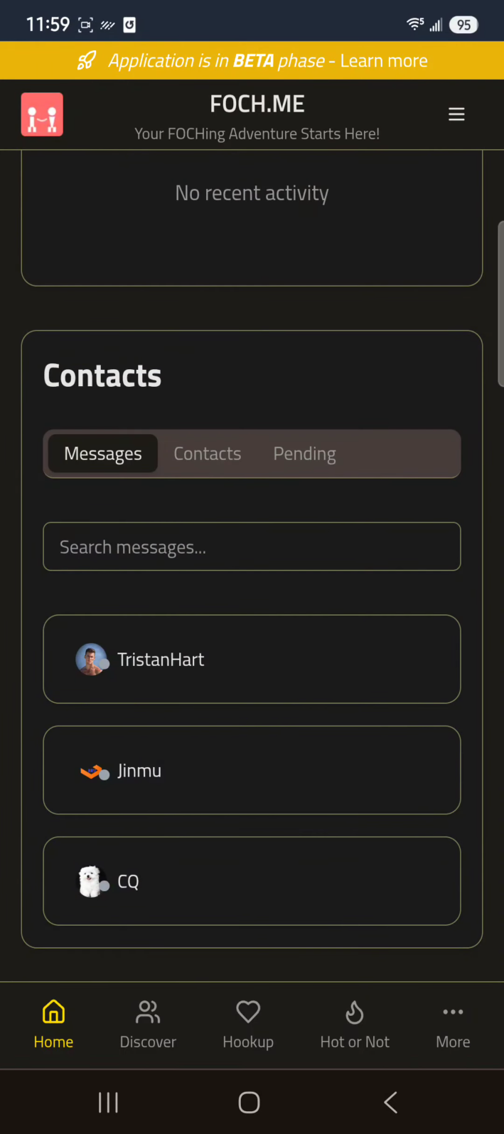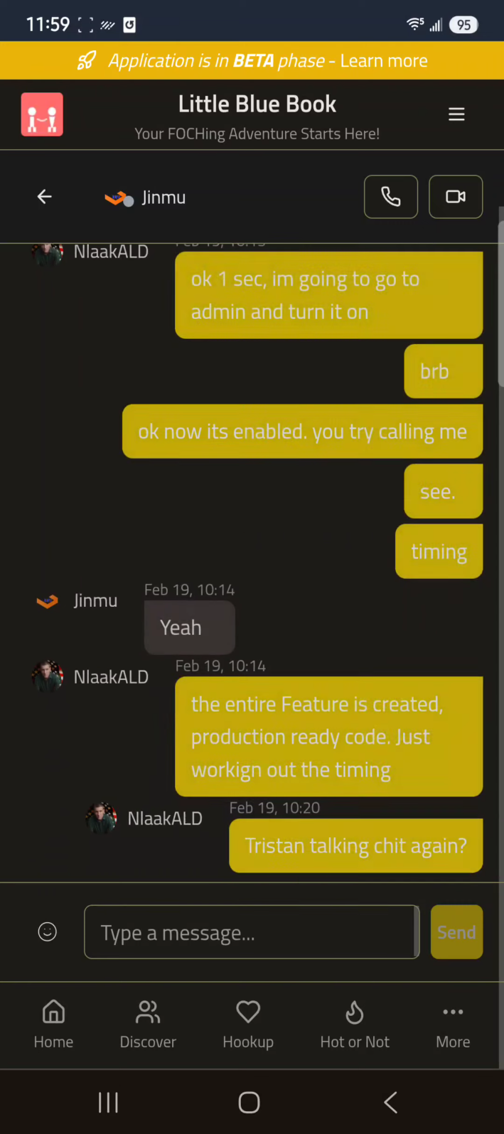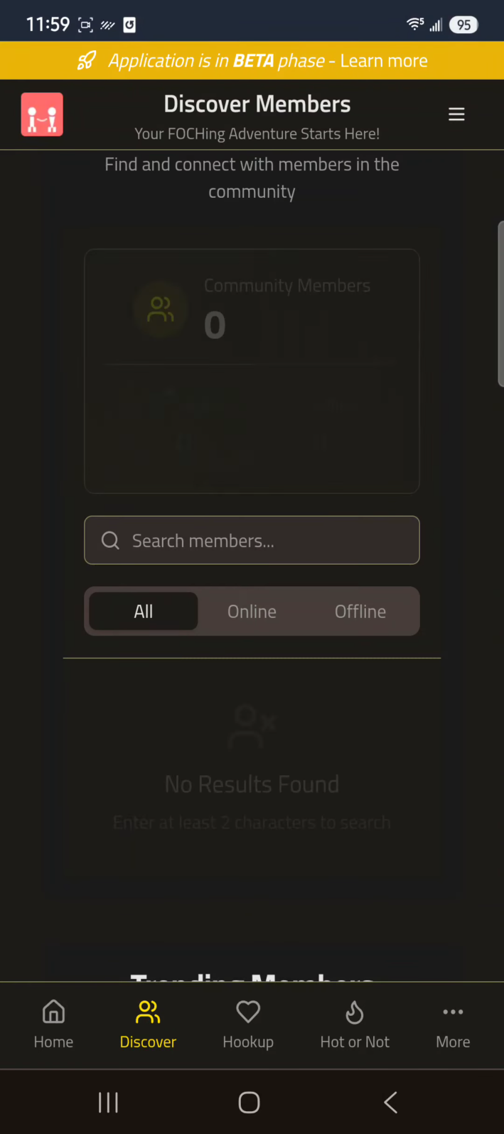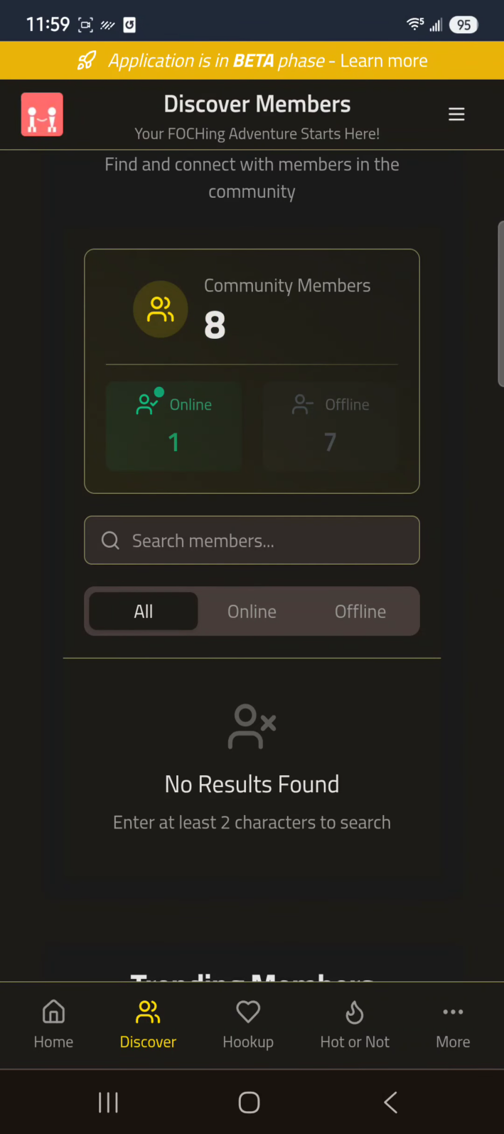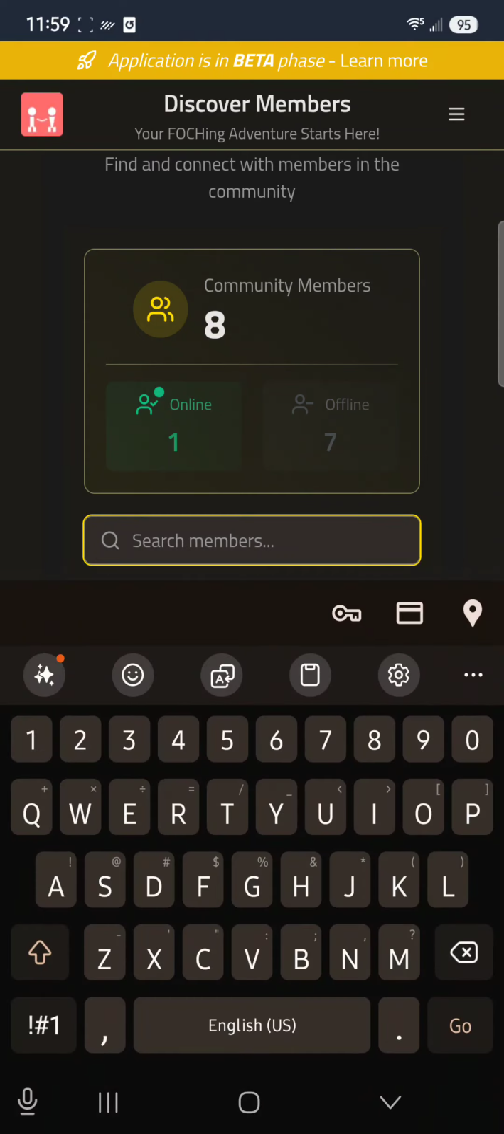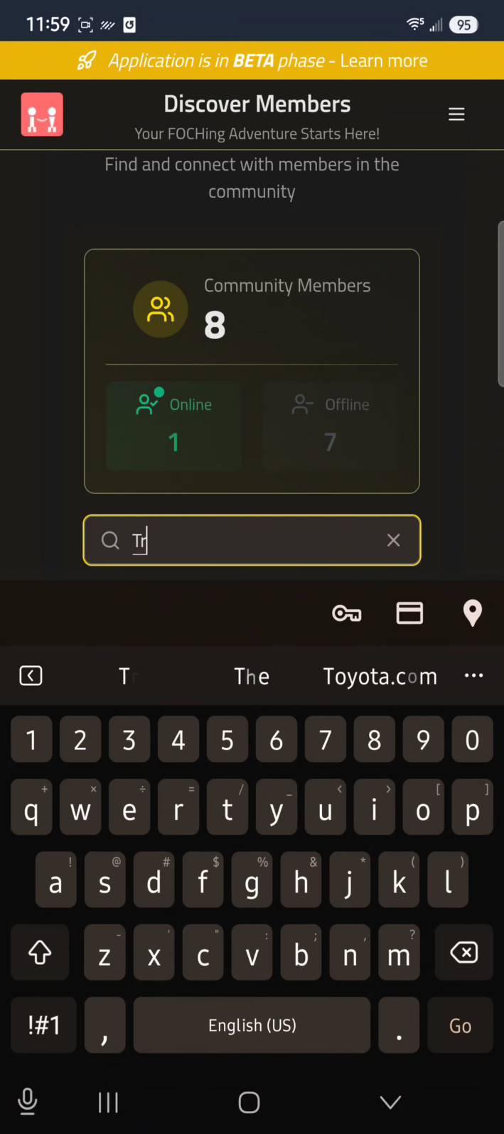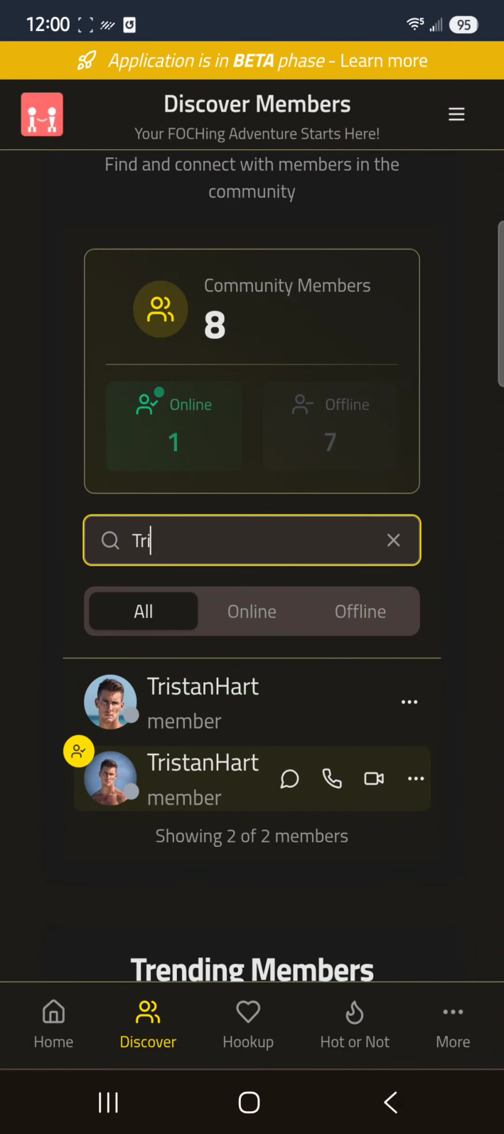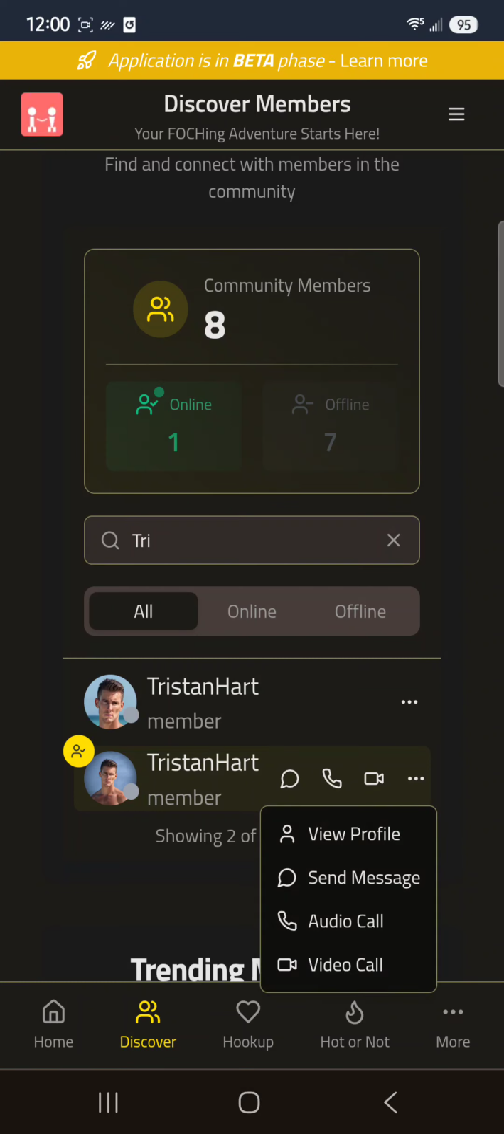Let's see here. These will just take and run you into the chat just like I did over there. Let's go to Discover. So this is where you're going to spend a lot of time. You're going to come in here, 8 community members. There's 1 online, 7 offline. You can search for somebody like T-R-I Tristan, right? And Tristan Hart is me. That's my music that I do it under. So that's why you see 2 in there.